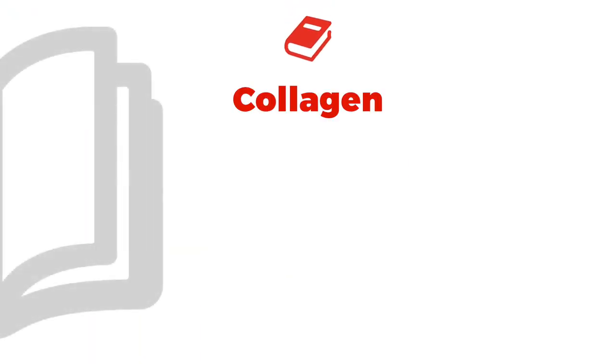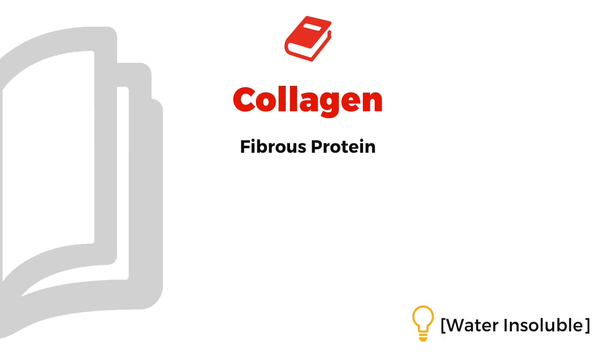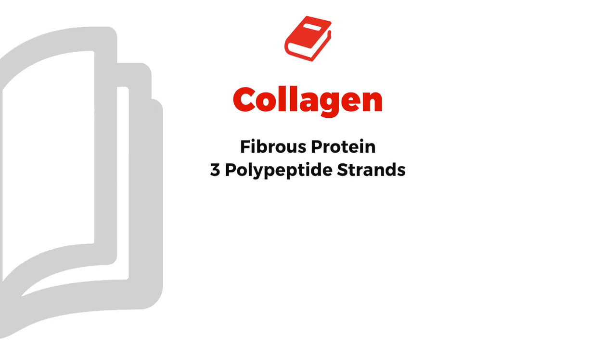Okay guys, now we're going to talk about collagen. This is big time important. Multiple test questions on this, and it's all right here in the notes. I want to point out the key features of what you should know. If you look at collagen, first line it says fibrous protein. That means water insoluble or soluble? Water insoluble, yes. Next line it says you have 3 polypeptide strands. Pay attention to this number 3. Next line, triple helix. Yes.